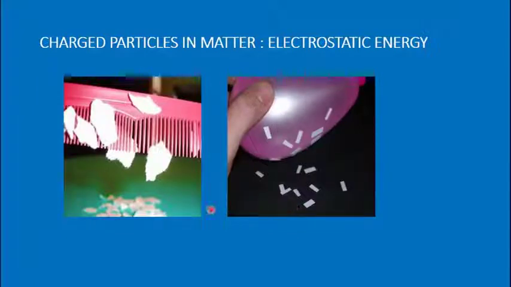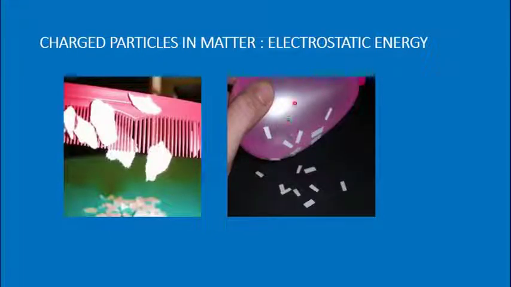Now, look at this activity. All of you must have performed this. It's a simple activity that you can do at home, and you have to do it. Take a comb made of plastic or a scale. Rub it on any synthetic material and then run it over a piece of paper. And then you will see that the pieces of paper will be attracted by the comb.